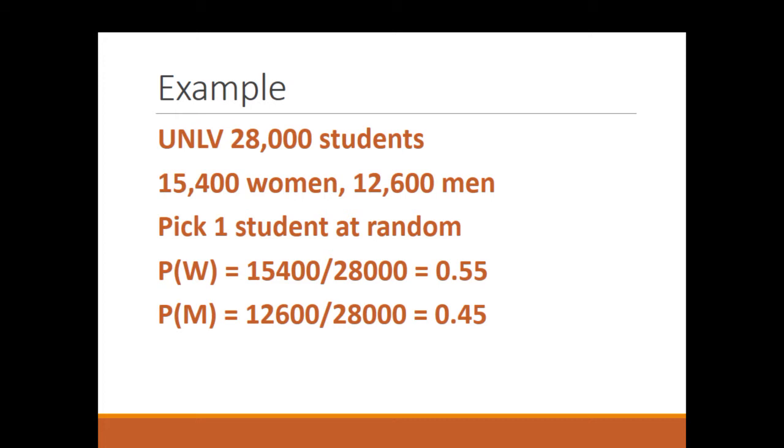As an example, we have 28,000 students at UNLV, 15,400 are women, and 12,600 of those are men. So if we pick a student at random, what are our probabilities? Well, the probability of getting a woman student is 15,400 divided by 28,000, which is 55%. And the probability of getting a male student is 12,600 divided by 28,000, which is 0.45. So you notice both of those numbers are between 0 and 1, and when added together, equal 1.